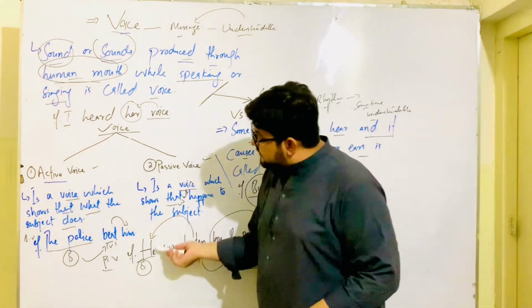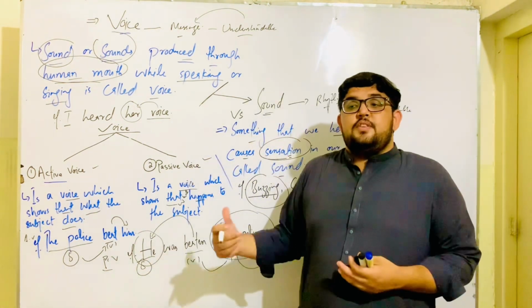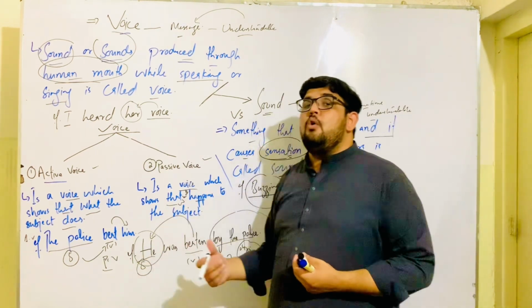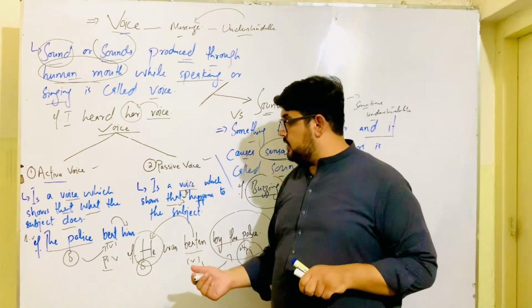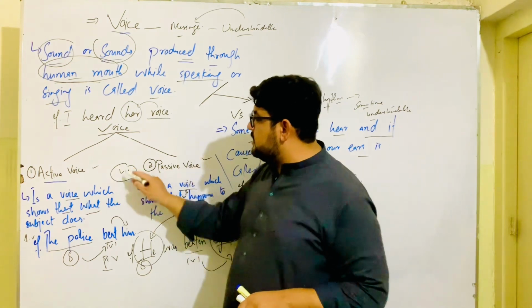Here, who receives the beating? The subject, he receives the beating. So this is a passive voice. It shows what happens to the subject, or that the subject is the receiver of an action. That's all about the difference between active voice and passive voice.